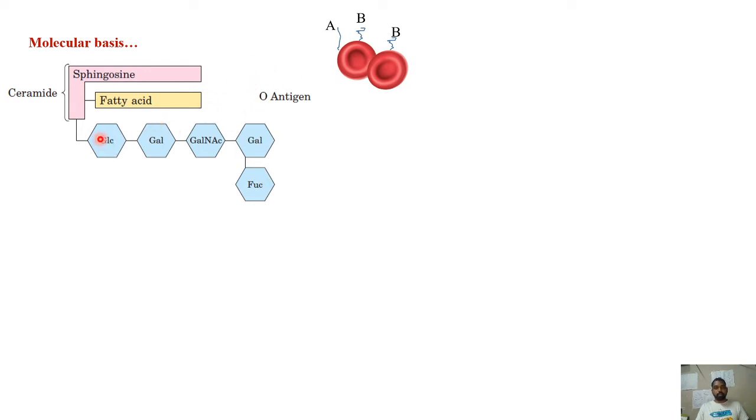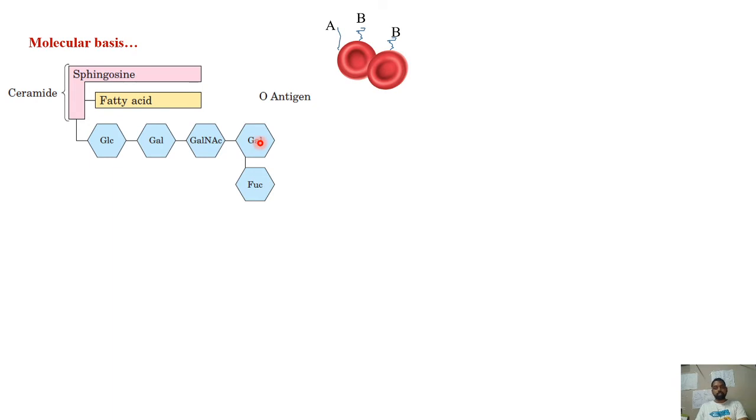So here, glucose, galactose, N-acetyl galactosamine, and here you can see galactose, fucose. These are the monosaccharides, and together they form one oligosaccharide chain on the RBC surface. This is the RBC completely. On the RBC surface, this is the O antigen.